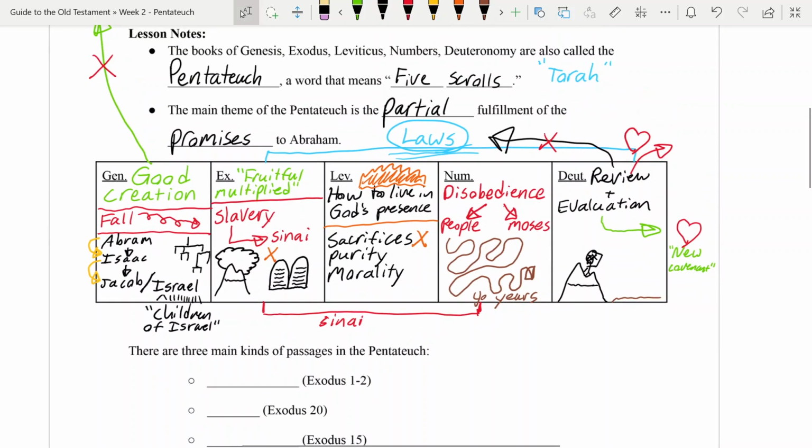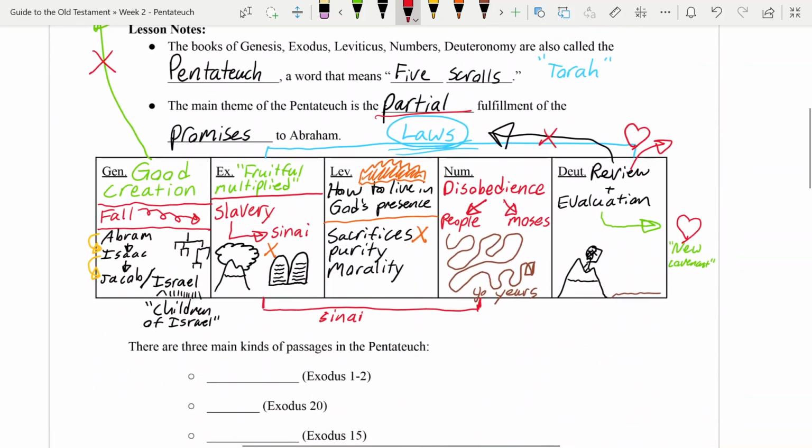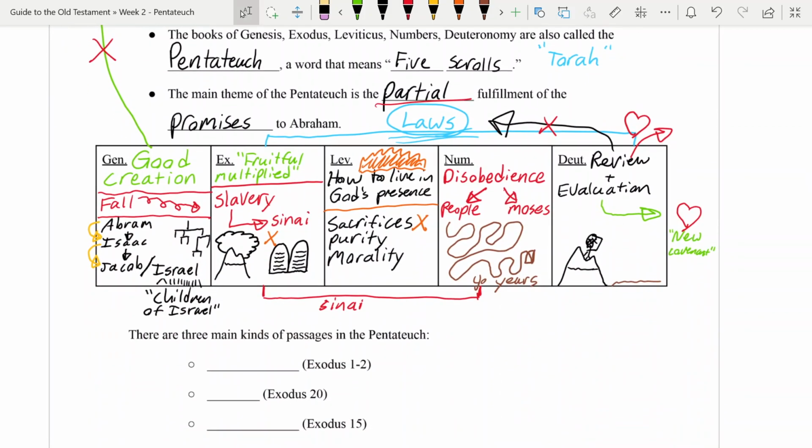And that's why we say the theme of the Pentateuch is the partial fulfillment of the promise to Abraham, because we have offspring, yes, and we have God's presence with the Israelites in the tabernacle and blessing them, and we're heading toward the land, but it just doesn't seem like it's going to work out.